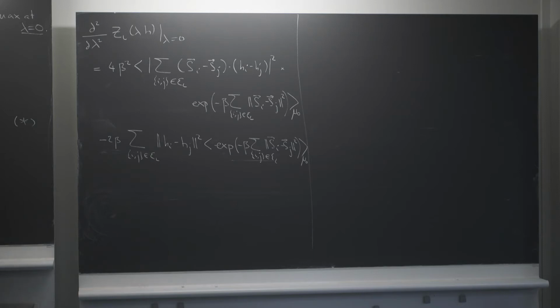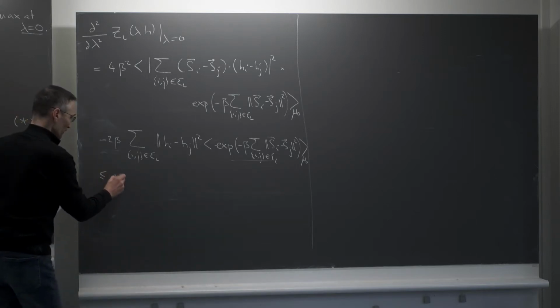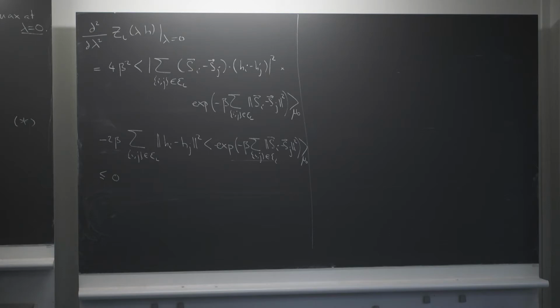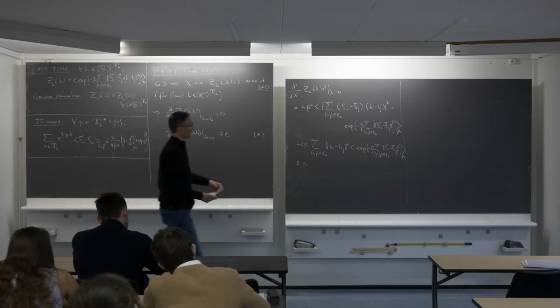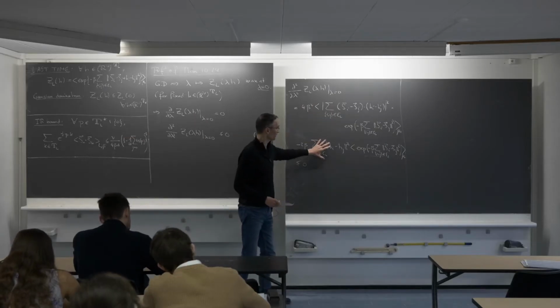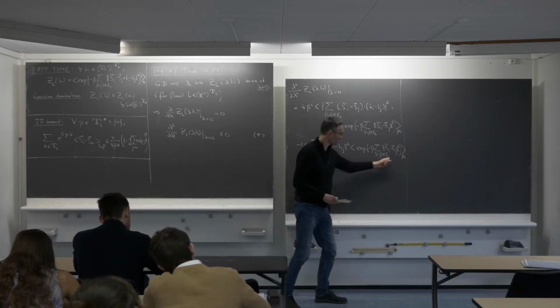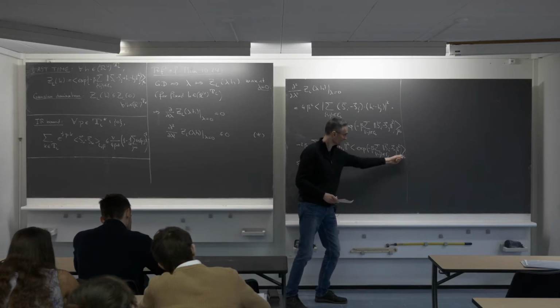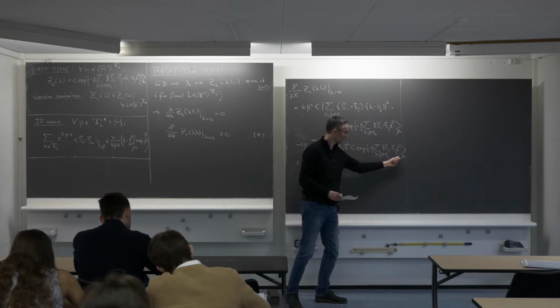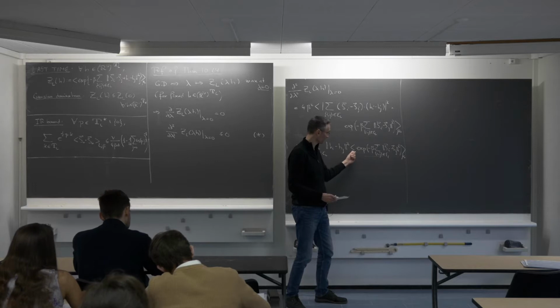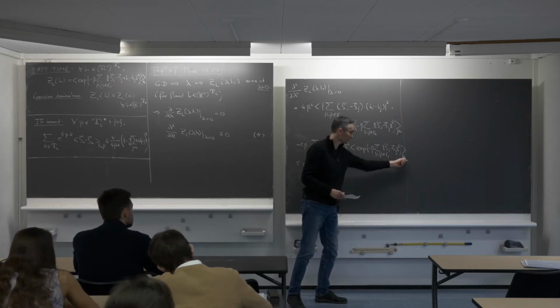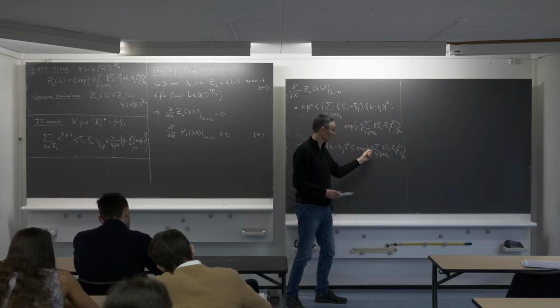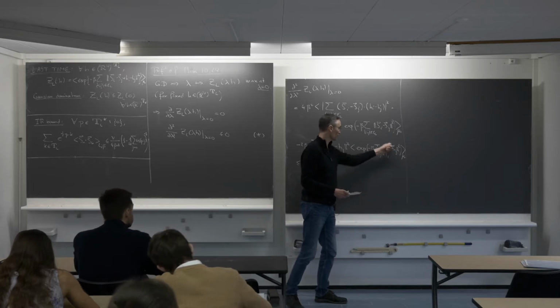Now we know from the start that this quantity is smaller or equal to 0. And this we can rewrite as this term being smaller than this one. And then we can divide by this expectation value on both sides. And if you do that, you recognize here exactly the partition function of the model. It's the expected value with respect to the product measure of the exponential of minus the Hamiltonian. So it's just the partition function.